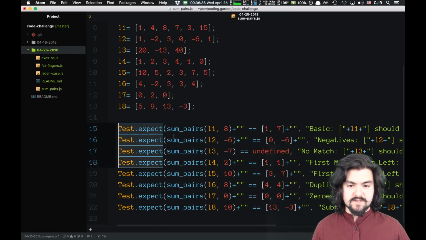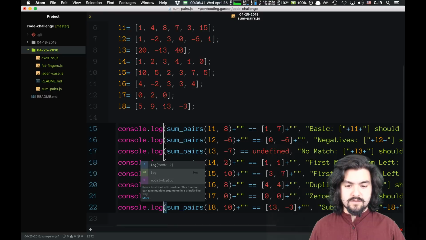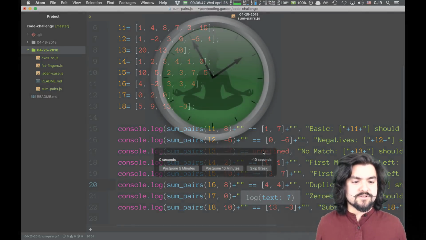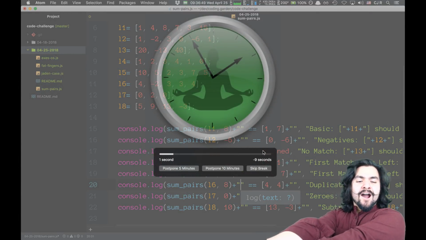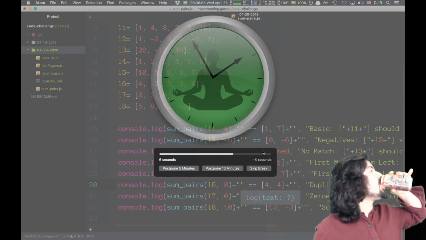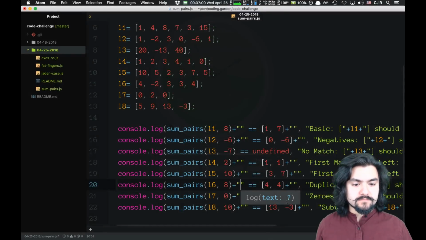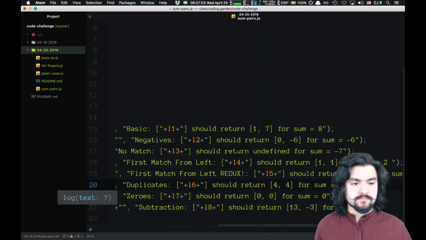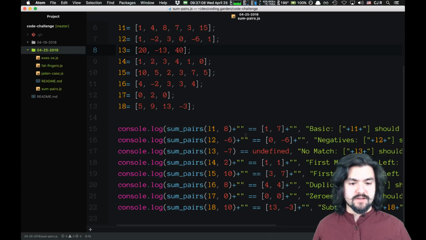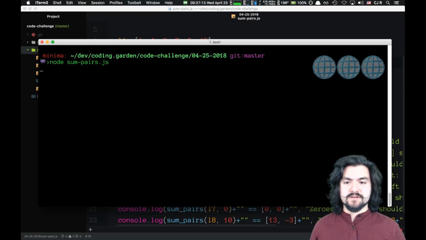Instead of test.expect, we're going to say console.log, and that automatically converts it to a string for us. Let's take a quick stretch. Cool. And right now our function is returning undefined. So let's see what we get. If we run this code, say node sumPairs,